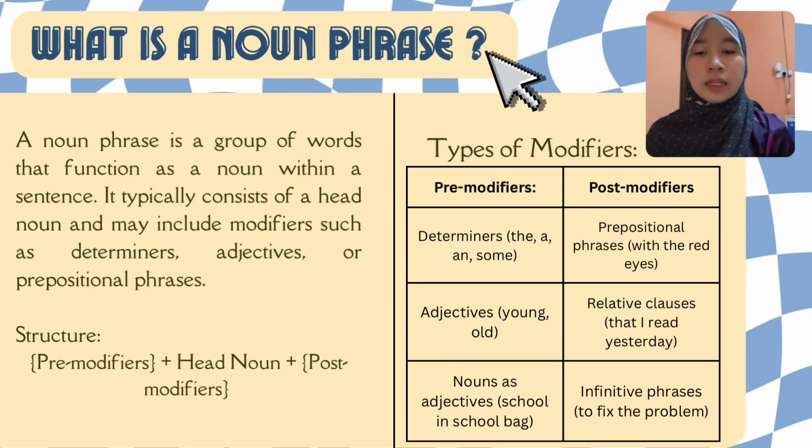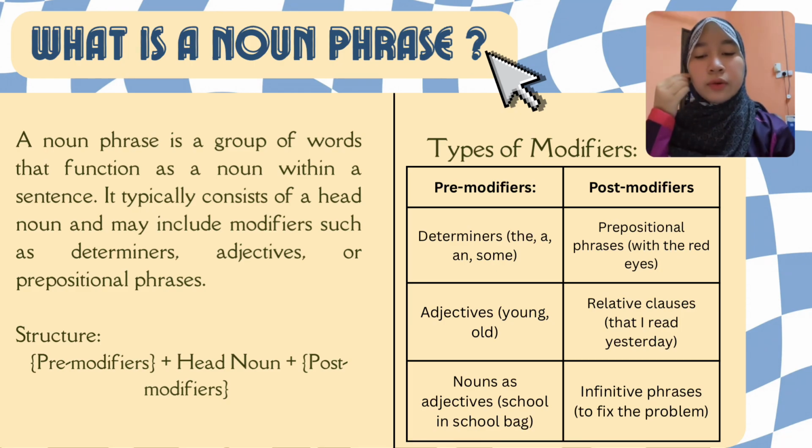On the right side I have divided two types of modifiers, which are pre-modifiers and post-modifiers. In the pre-modifiers, we have determiners, which are the and some.